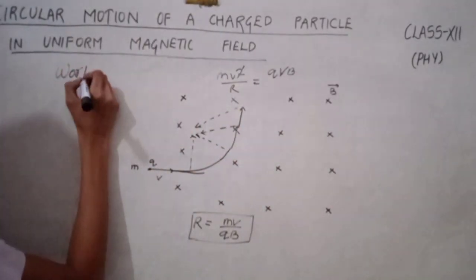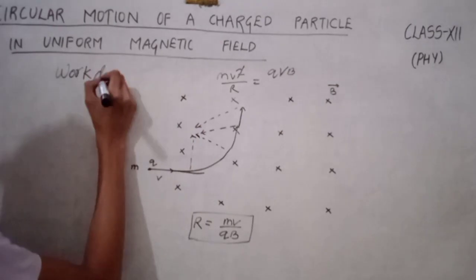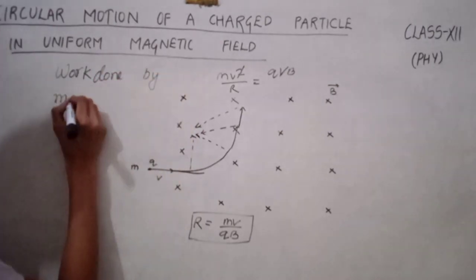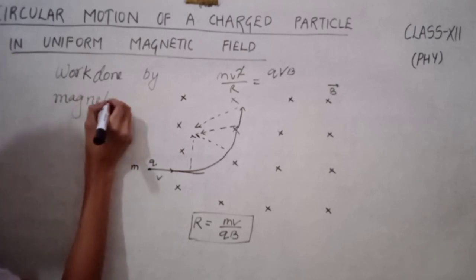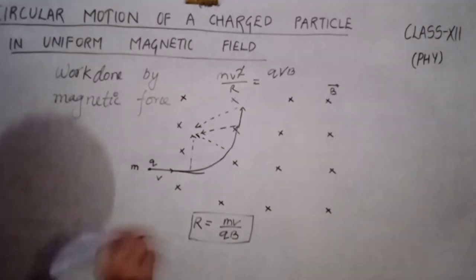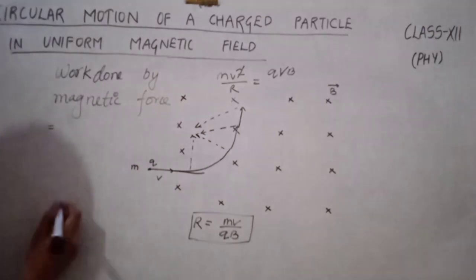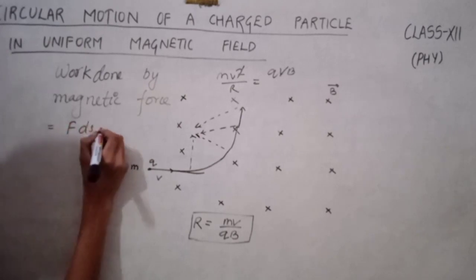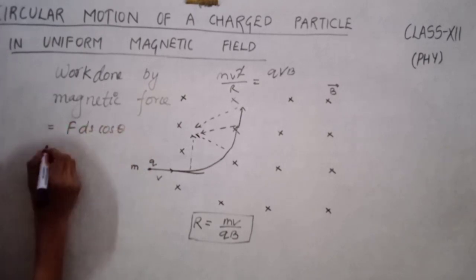Work done by magnetic force equals F ds cos theta.